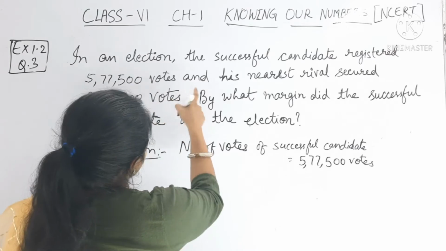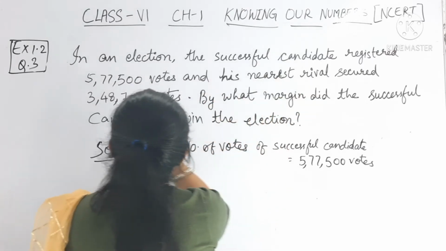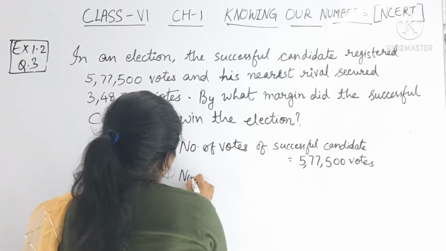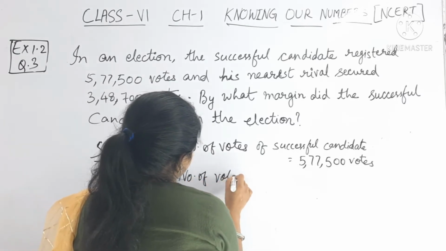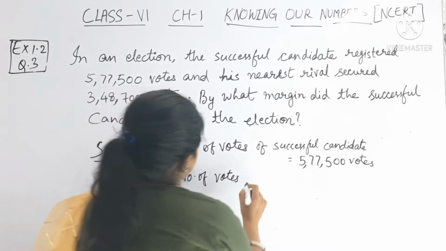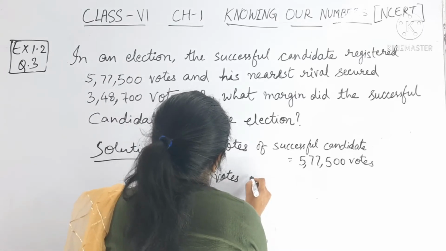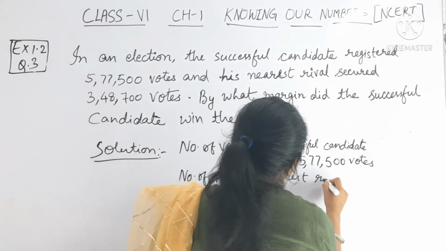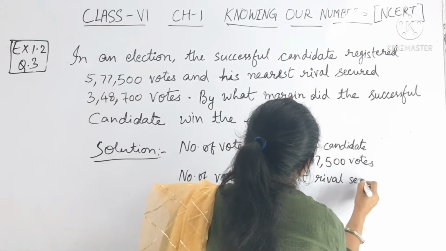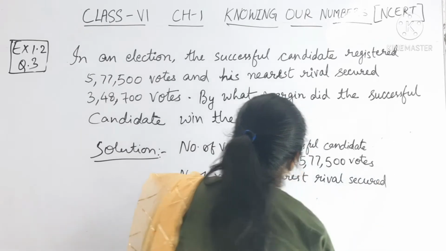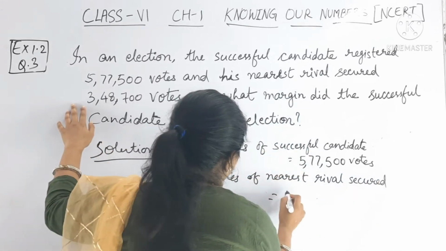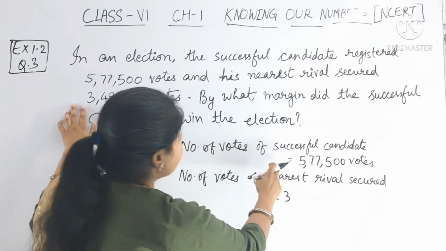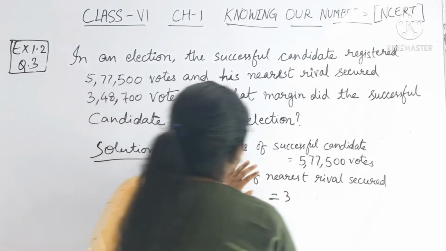Then what is the question? And his nearest rival secured 3,48,700. Number of votes of the nearest rival secured is equal to, who is nearest to the successful candidate who had won the election.